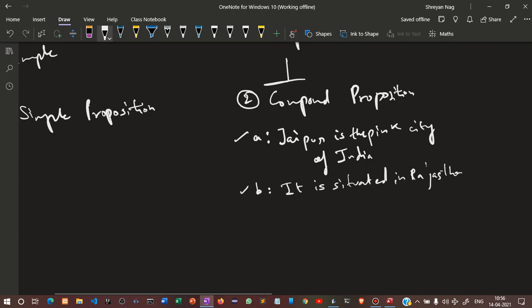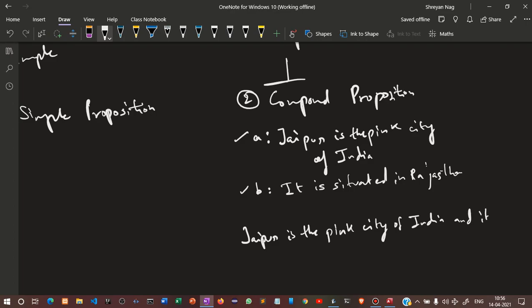Now if I want to join them, how do you join them? Using conjunctions, right? So you say, Jaipur is the pink city of India and it is situated in Rajasthan.